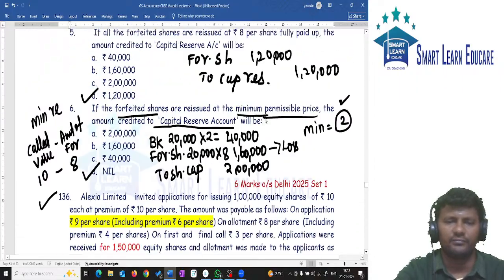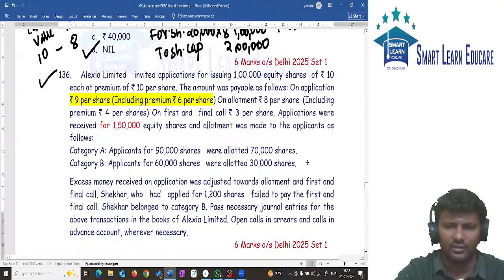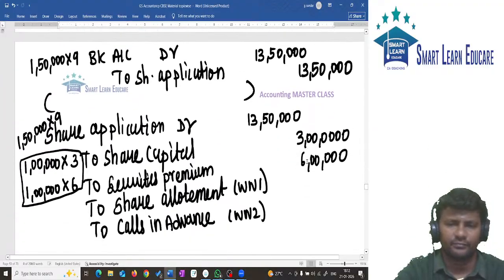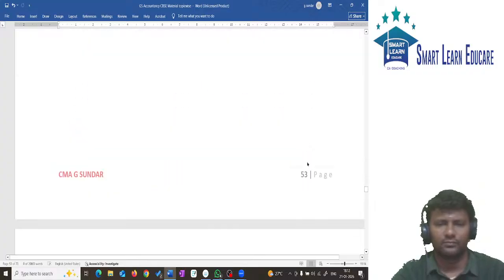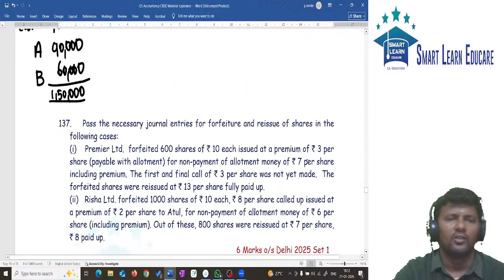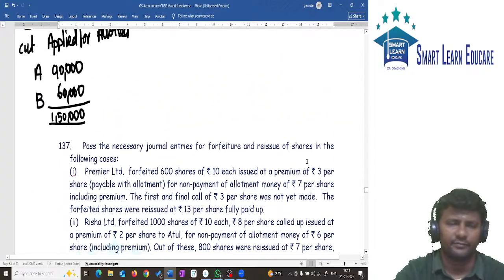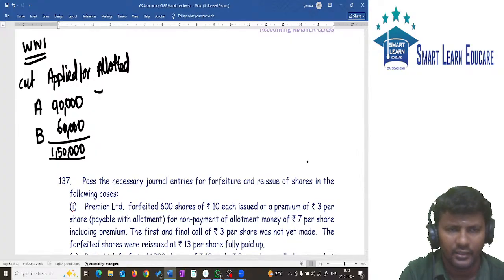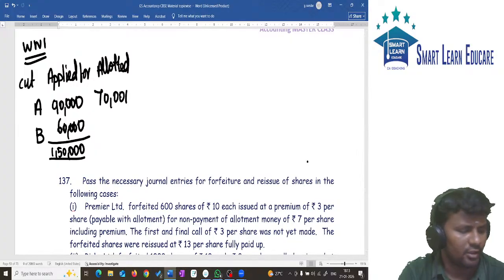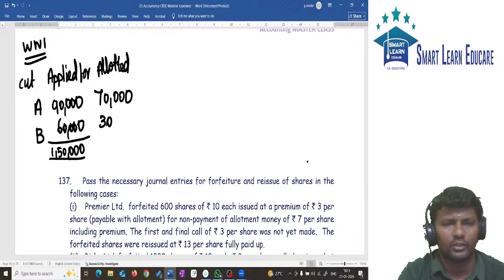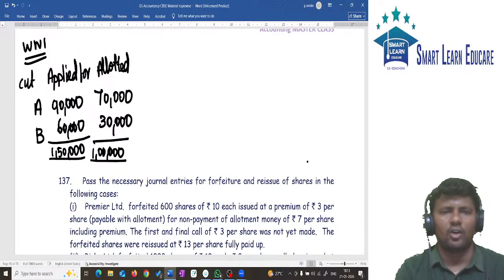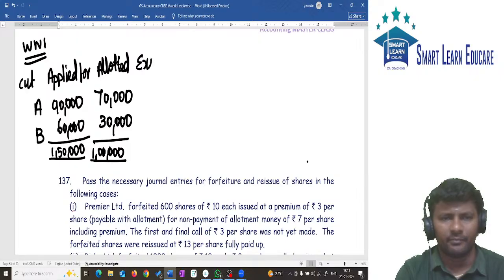So allotted it is 70,000 and 30,000. Total how many shares allotted now? 1 lakh shares. So the first column is applied for, the second column is allotted, the third column is excess application.